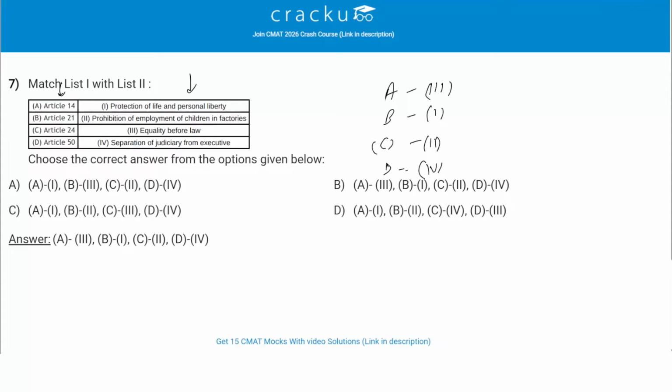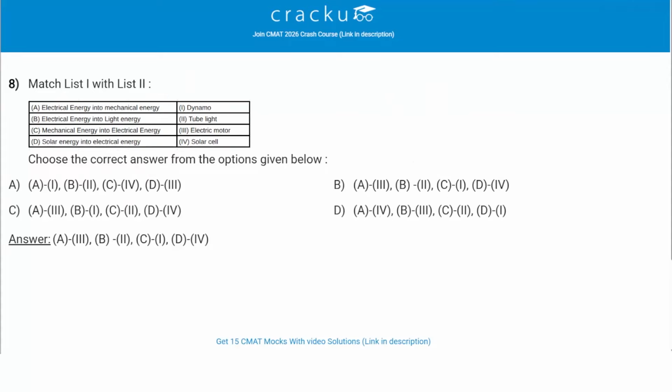So Article 50 is a directive principle of state policy that requires the state to take steps to separate the judiciary from the executive in the public services of the state. This separation is vital. It is very important for ensuring the independence of the judiciary and its ability to function without undue influence from the executive branch. So A is matched with 3, B is matched with 1, C with 2, D4. So A3, B1, C2, D4. So option B will be the correct answer, which is A3, B1, C2 and D4.